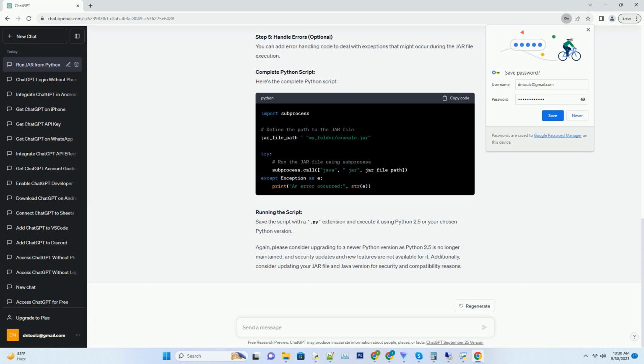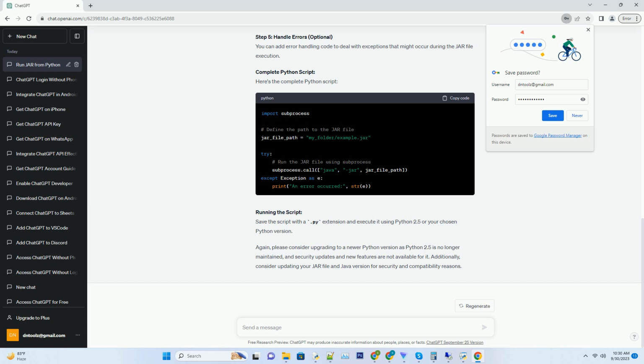Step 4. Run the jar file. Use the subprocess.call function to run the jar file. Pass the Java command as the first argument, followed by any necessary Java options, if needed, and then the path to the jar file. In this example, we run the jar file using the java -jar command.